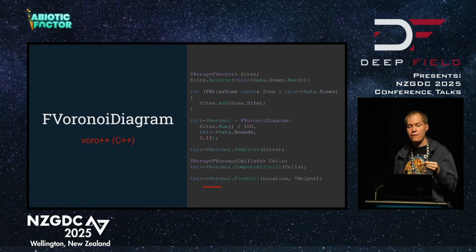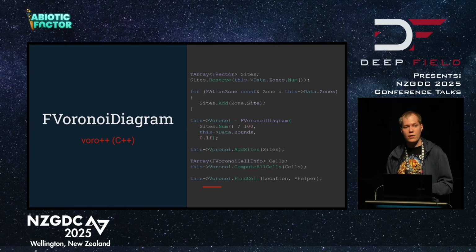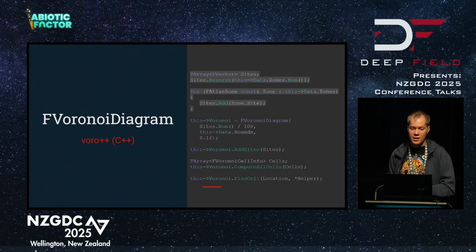We create a Voronoi diagram in Unreal Engine. This simply wraps Voro++, which is a C++ open source Voronoi library. So if you need to use this outside of Unreal Engine, you can easily do it yourself. You would generate your own sites in whatever way you do that. We just use a whole bunch of random math.